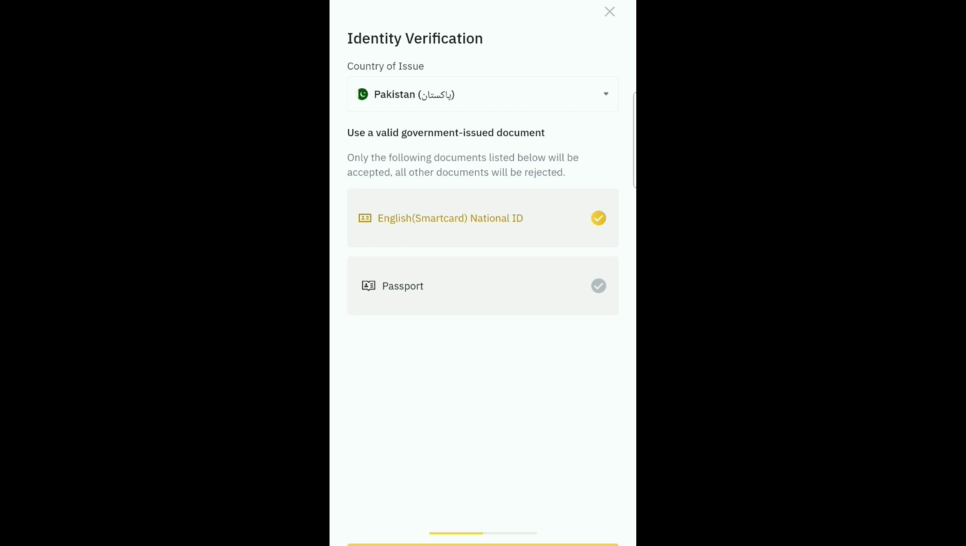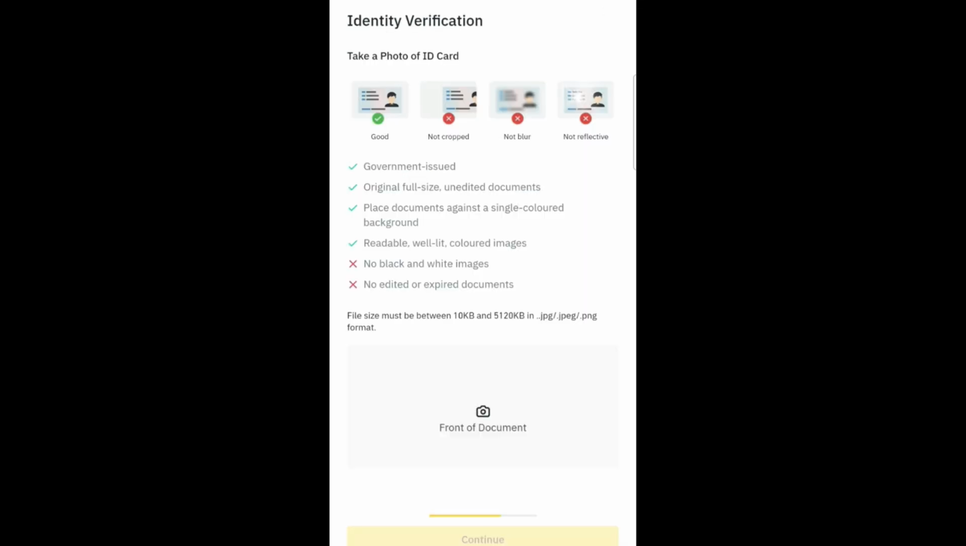Now you can upload either your national ID card or your passport. That's up to you. If you are uploading your national ID card, make sure that it's in English and it should be a smart card. Read the instructions carefully. Make sure that your ID card is government issued, full size, unedited, clearly readable, and is placed against a single colored background.